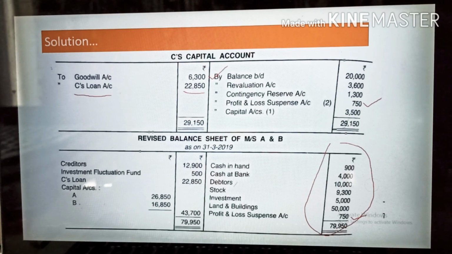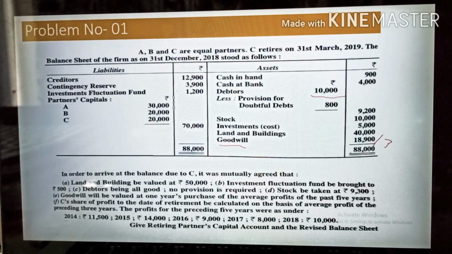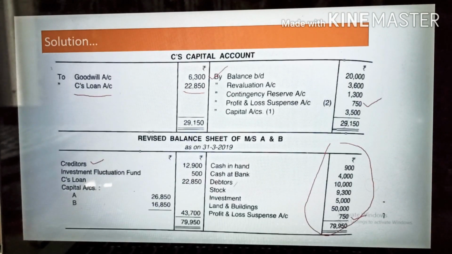When you go to the creditors and liability side, first you need to write the creditors. There are no changes, so you need to write creditors 12,900. Contingency reserve you have distributed, so no need to enter it in the balance sheet. Investment fluctuation fund, as it was said that the value has been reduced to 500, so the revised value you need to write here. Then C's loan, the amount which I have told you earlier, the same value I have taken over here.